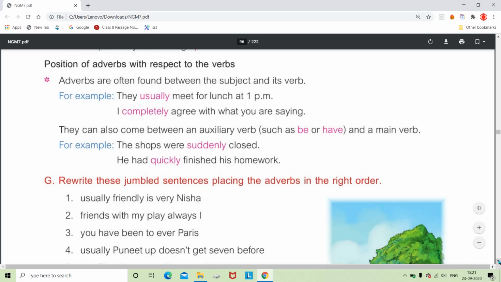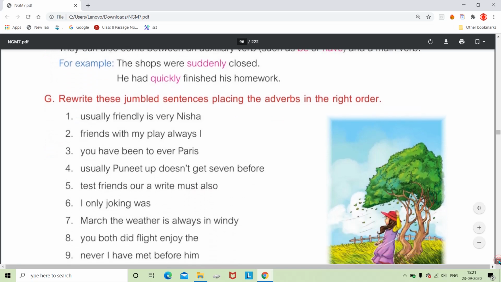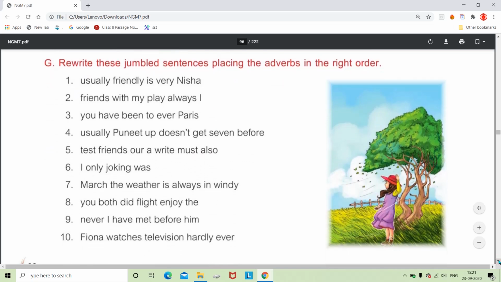So these are the positions which we have to be careful about while placing adverbs, while using them in a sentence. Now this is the last exercise, which is very easy actually.